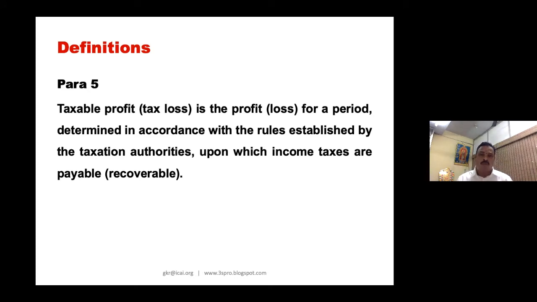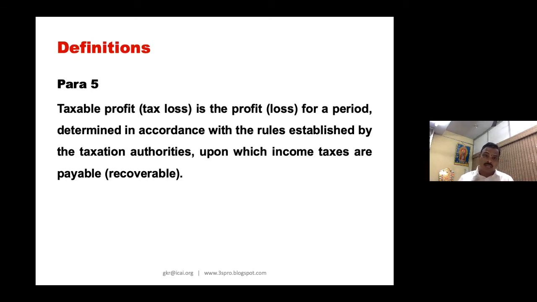So amazing. This is one standard where, if you need to appreciate the paras, you need to also understand the income tax provisions. No, I am only good in income tax, I don't know Ind AS. Very difficult to appreciate Ind AS 12. No, I am good in Ind AS, I can't understand income tax. Very difficult to appreciate Ind AS 12. You need to have a fair idea about income tax provisions, and also how the taxable profits are computed. I'm sure all of you are professionals and have a fair idea how the taxable profit is computed.